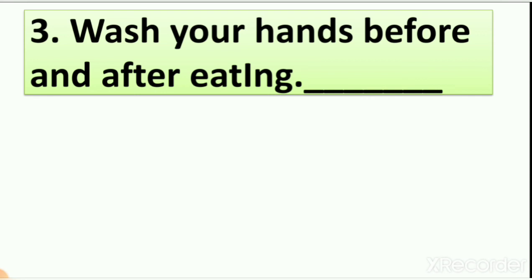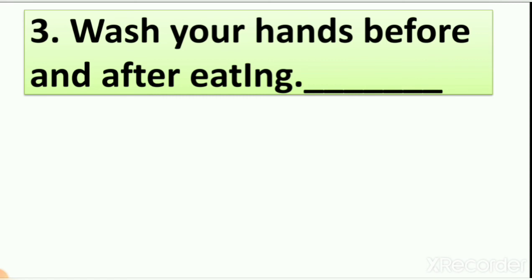coronavirus. So when you are eating any food or you are taking lunch, the first thing you have to do is wash your hand. Why? Because if you are playing somewhere, you are playing with toys or you are watching TV and your mother calls you to eat or take lunch or take dinner, right?